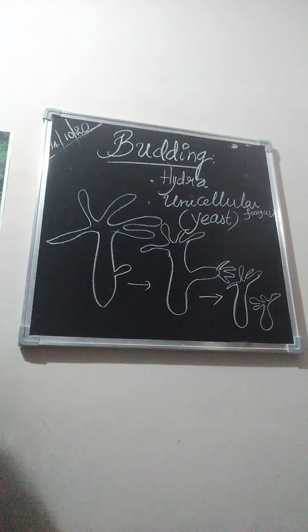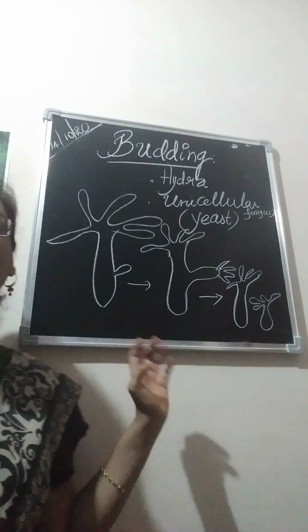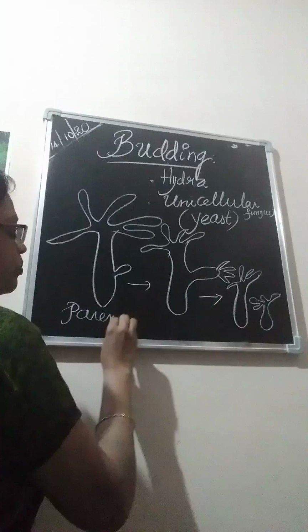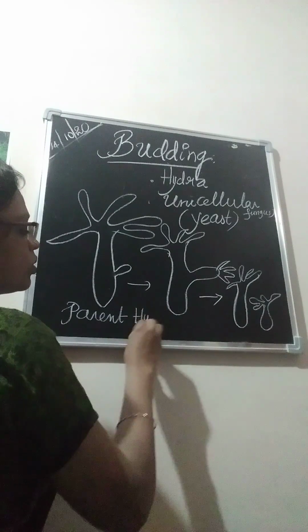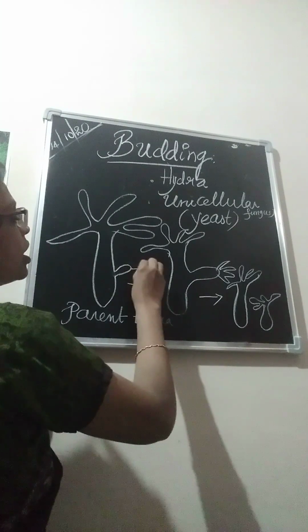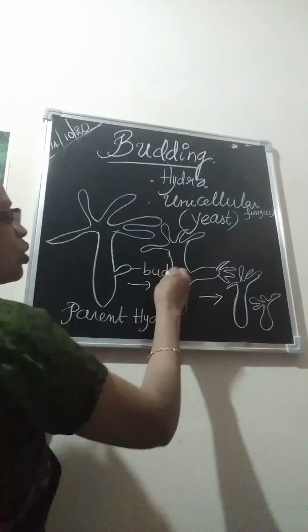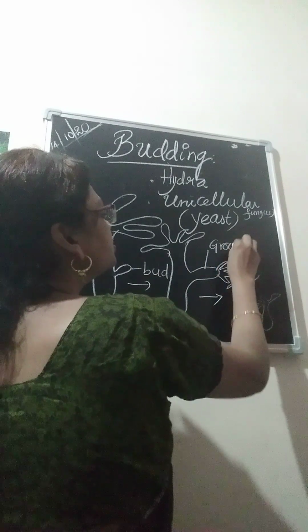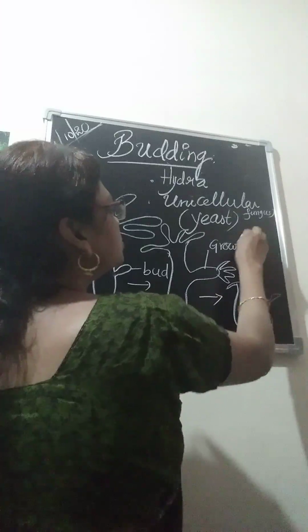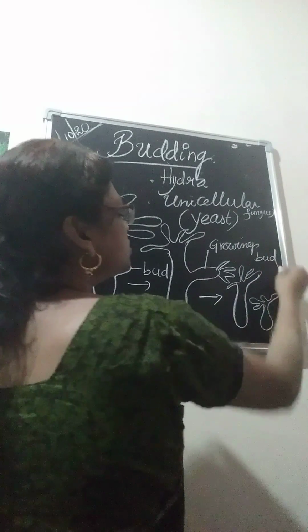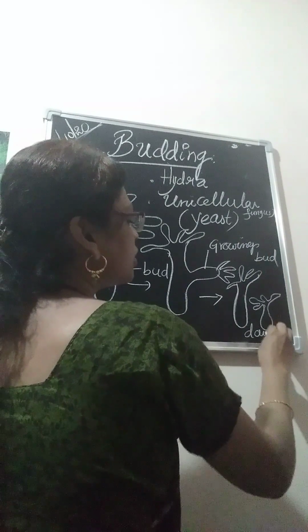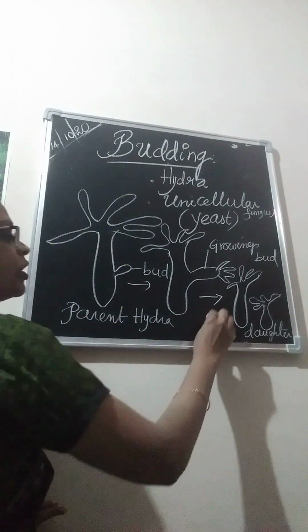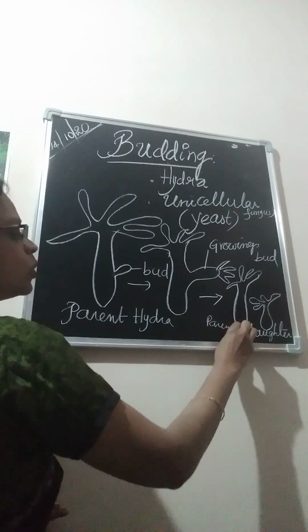So from the body wall of the parent Hydra, a bud, an outgrowth, forms. This growing bud becomes the daughter, detaching from the parent.